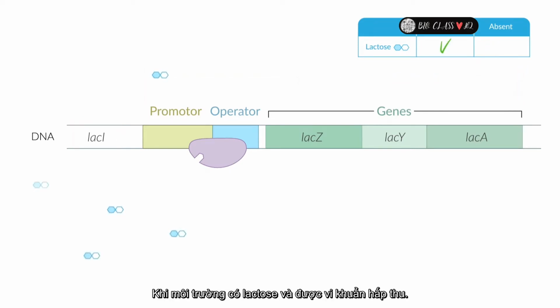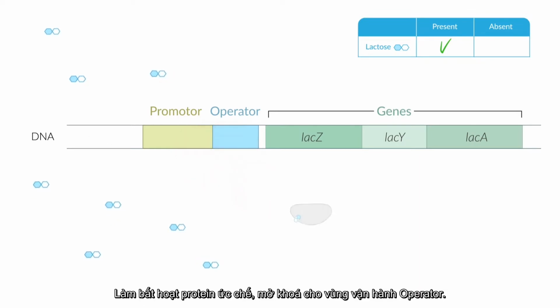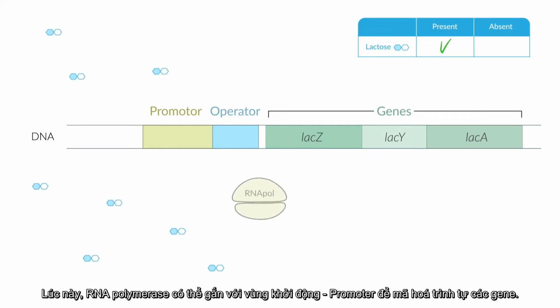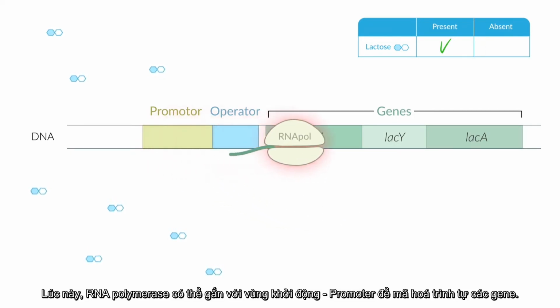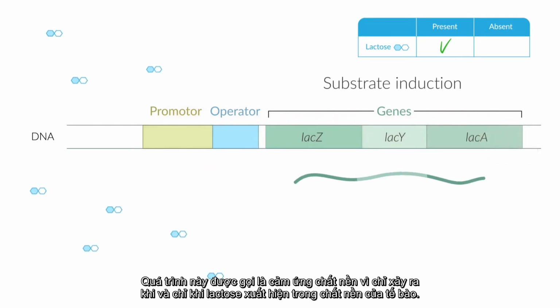As soon as lactose is present in the environment, it's taken up by the bacterium. Lactose then binds in the form of allolactose to the permanently expressed repressor protein. This binding inactivates the repressor, unblocking the operator. Now, the RNA polymerase can bind to the promoter and read the subsequent genes. This process is termed substrate induction, since it can only occur after the substrate lactose enters the cell.